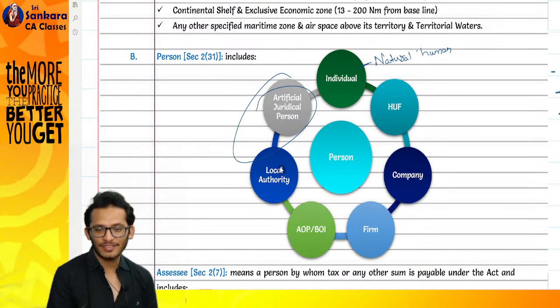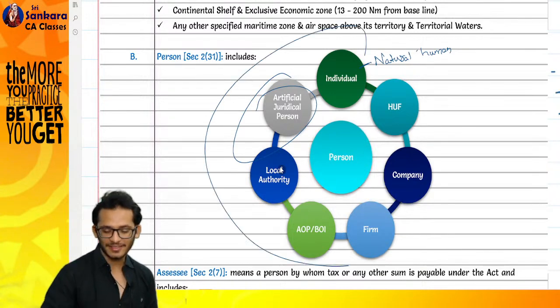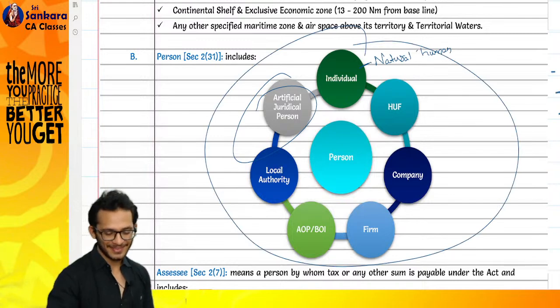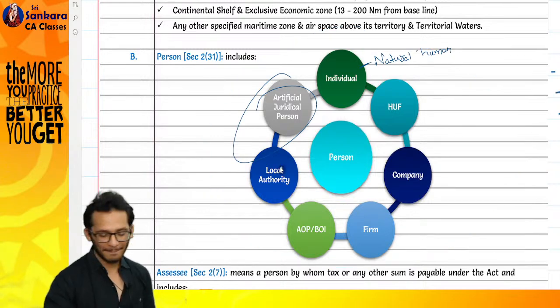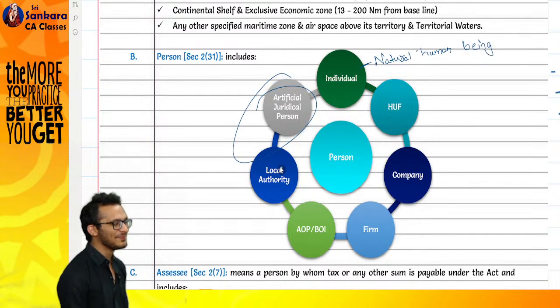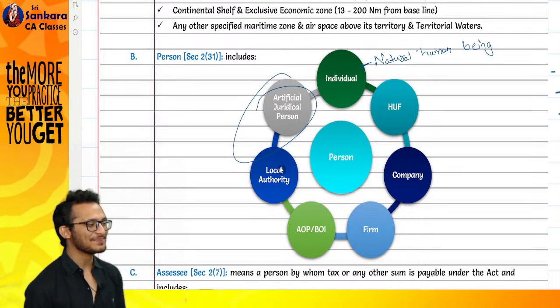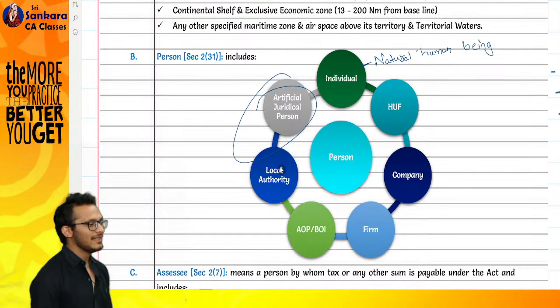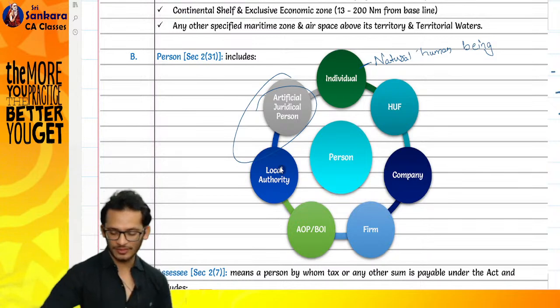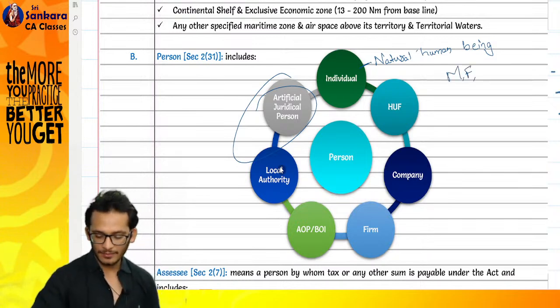When you say natural person, a natural company is also a company only. What do you mean by natural person? Person itself is what this definition is. It's a debatable question. An individual means a natural human being, so it includes male, female, any trans, LGBTQs.